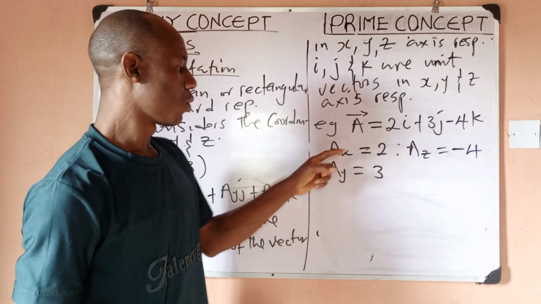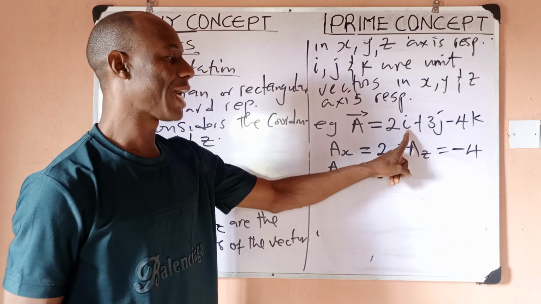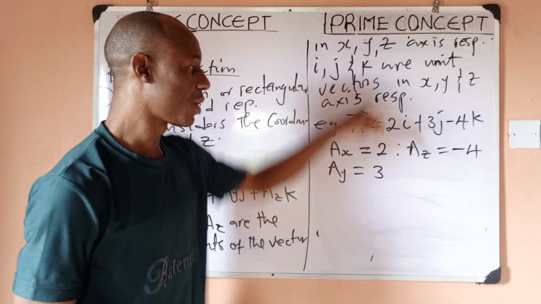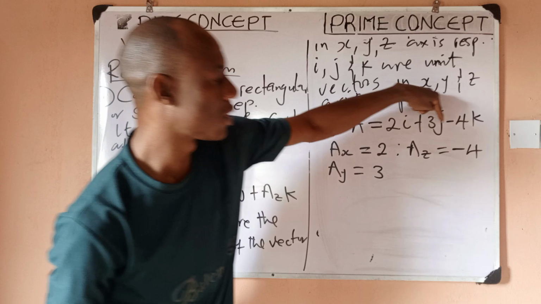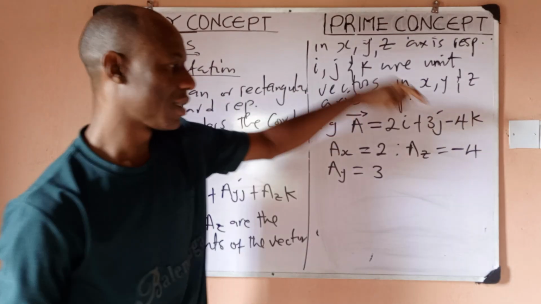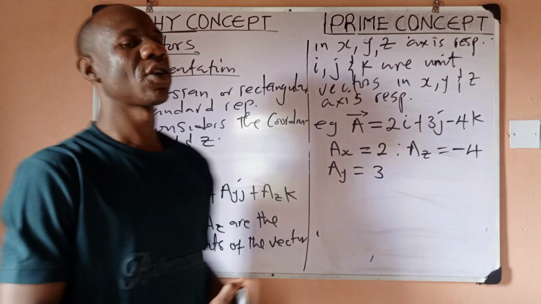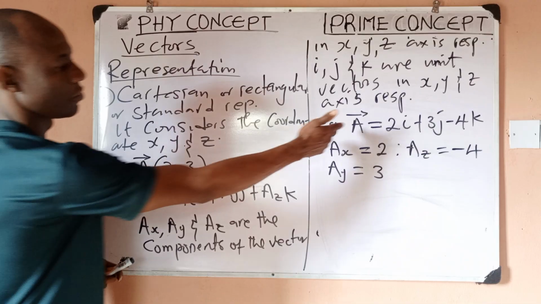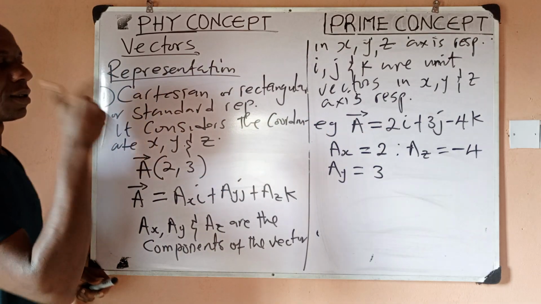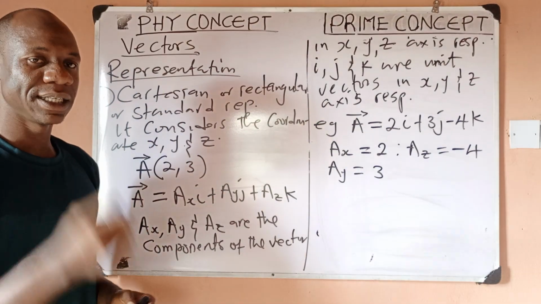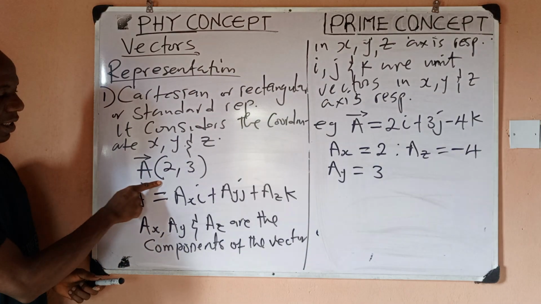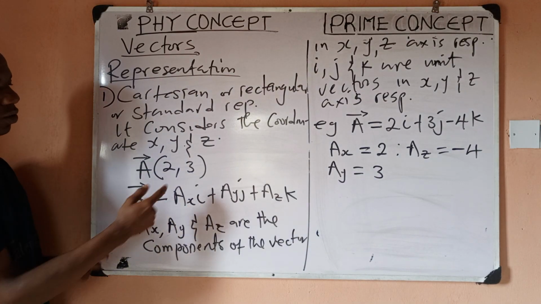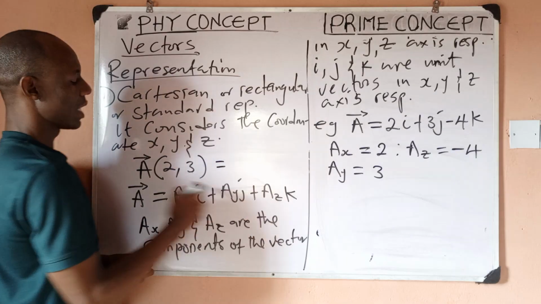Now take note, when you're getting components, you don't carry I, you don't carry J, you just pick only the coefficient of I, that is the component. The coefficient of J, that is the component. The coefficient of K, that is the component. So these are the components of vector A in the X, Y, and Z direction, right? Yes. So this same thing you're seeing here, say you don't want to write it this way, you can just quickly see this is what.